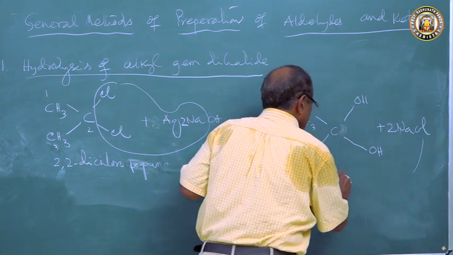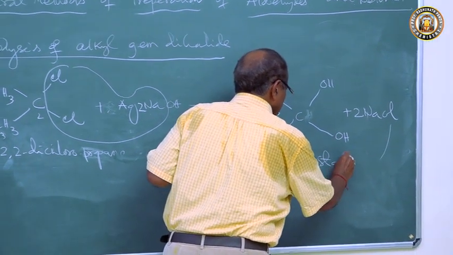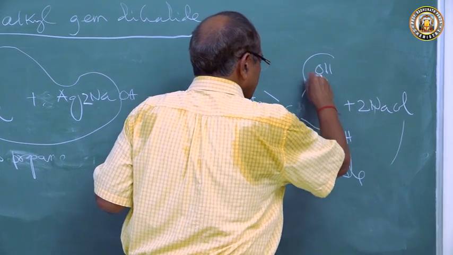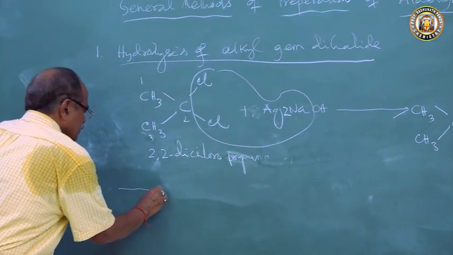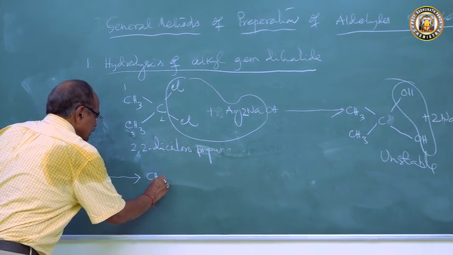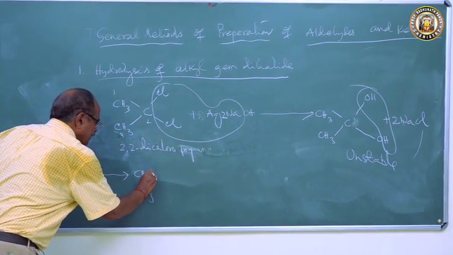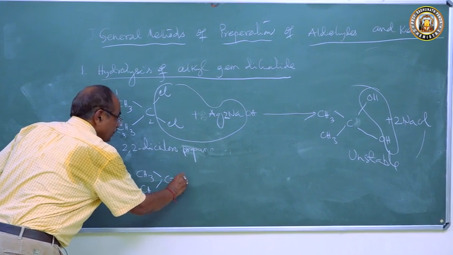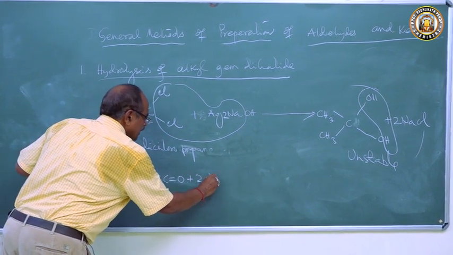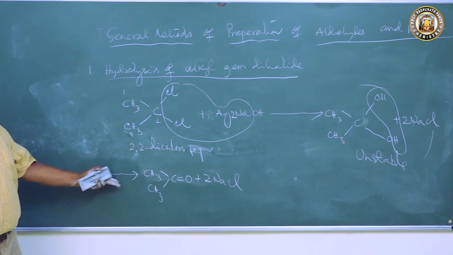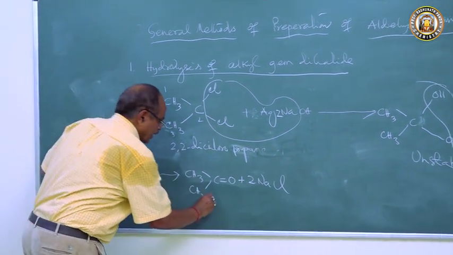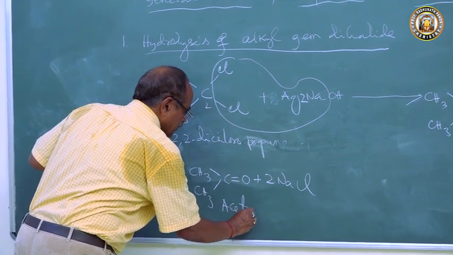And this is unstable because of this, and it loses a molecule of water. We get CH3 CO CH3, acetone, plus 2 NaCl. So 2,2-dichloropropane gives us acetone.